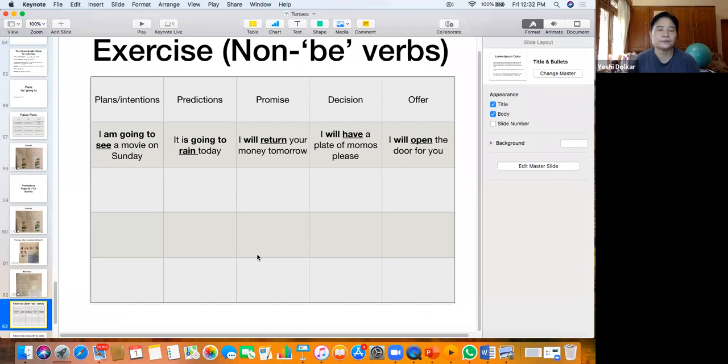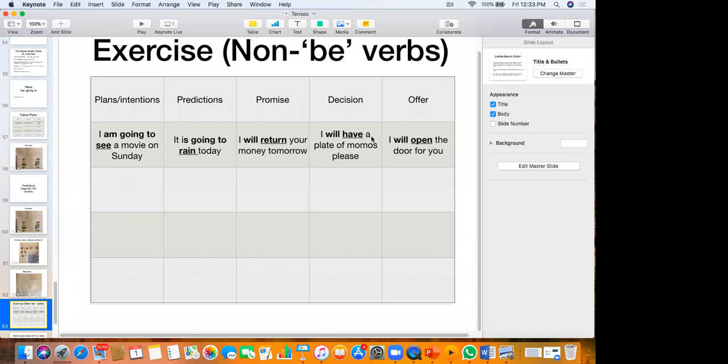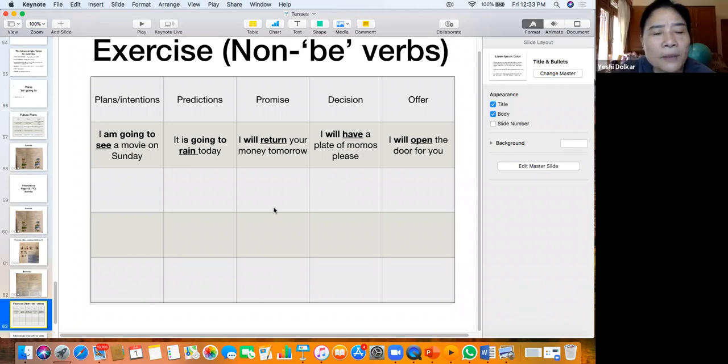Now let's see if you can make your own sentences. All right, now here is an example. If you look at the first one, I'm using see here. Here I'm using rain. Here I'm using return. Here have, and here open.